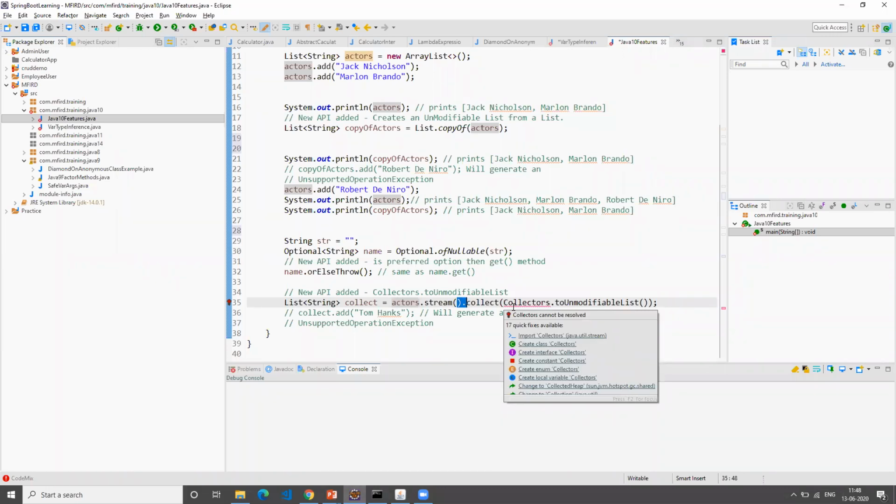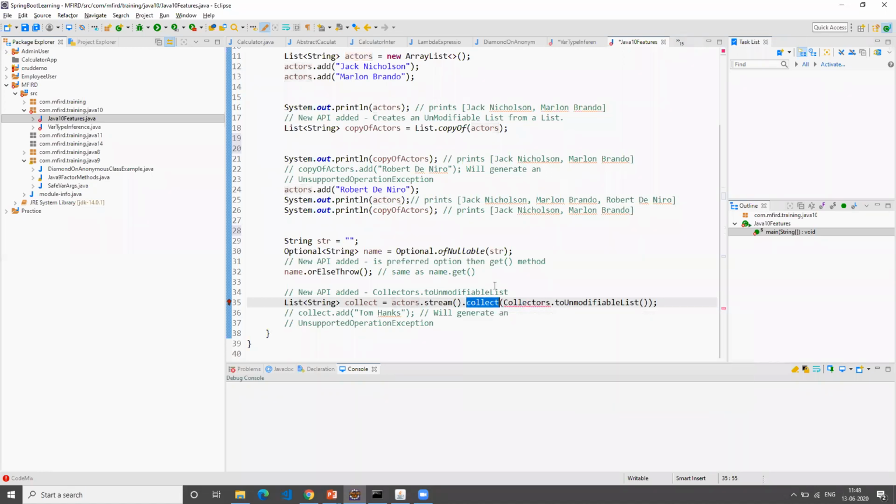If you see stream, the stream feature that got introduced in JDK 8 is like an intermediate state wherein you have input and it does some processing and gives the output. The output is the one which collectors will collect. This is the one which collects actually. This is the ultimate output that the end user is expecting. So if you want to make that list an immutable list, you can do that using this API. That's what it is trying to say.